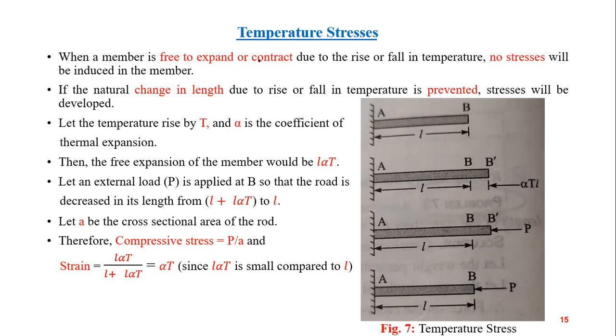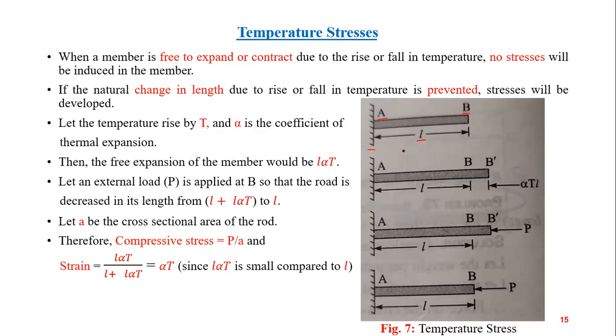As we see in this diagram, a member is fixed at point A and free at point B, having length L.